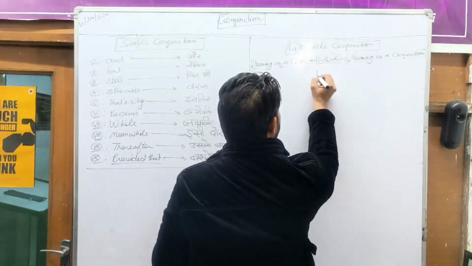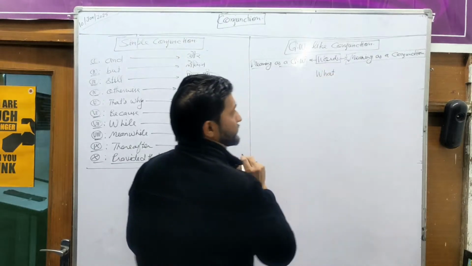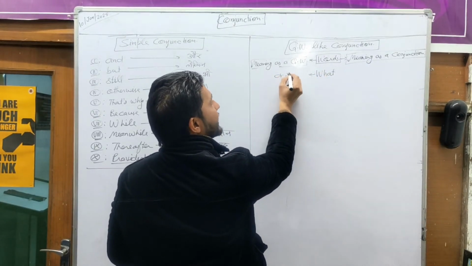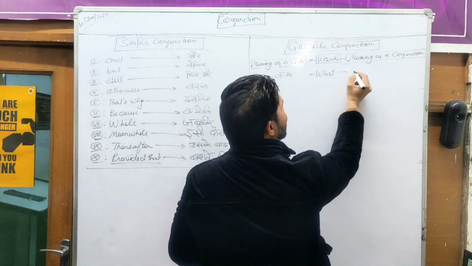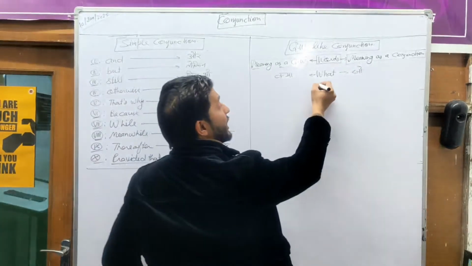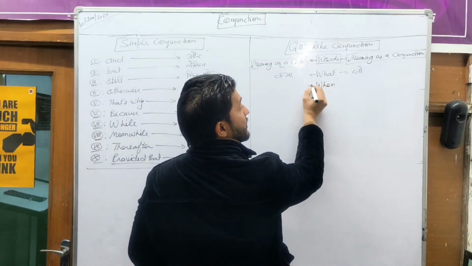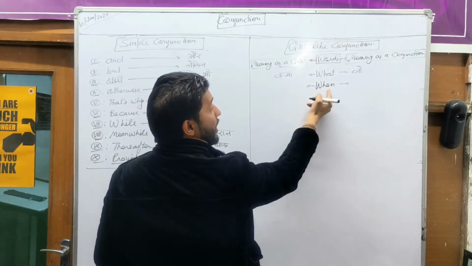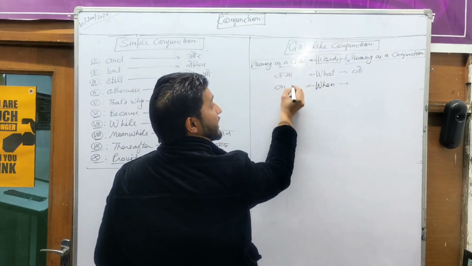First, the word is what. Everybody knows that the word what gives the meaning kya in Hindi, but on the other side it has another meaning, that is jo. In the same way, there is one more word, when. You must know when. We use this word as a question word, so it has the meaning kab.